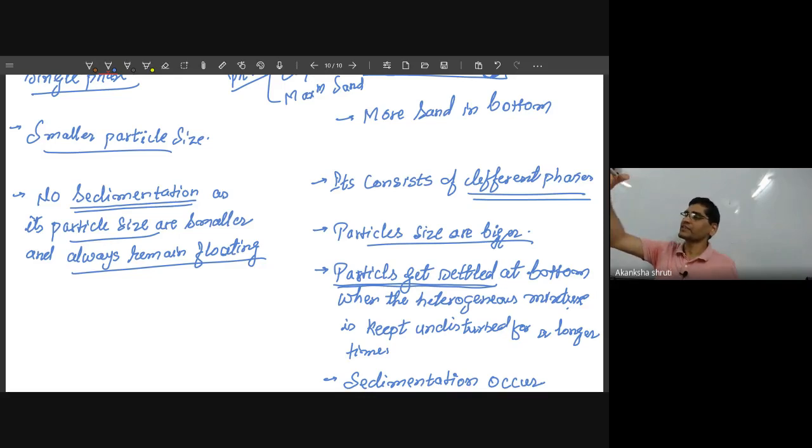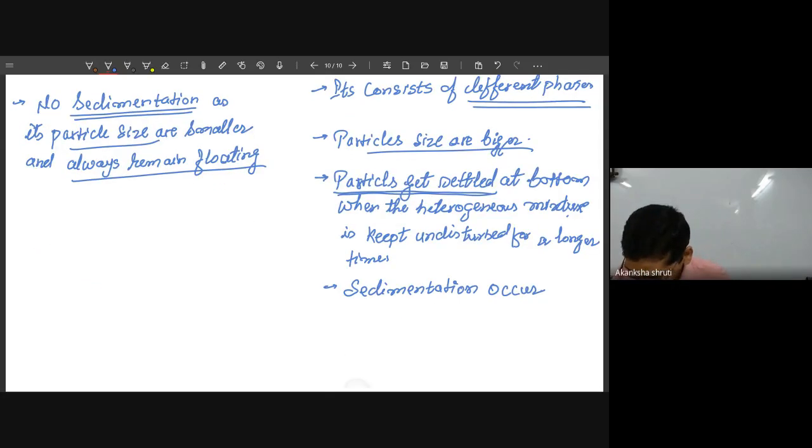Even if you place dust or sand in a glass, you will observe the particles moving from bottom to top or top to bottom. You can observe that movement also. So particle sizes are visible here. So write: in heterogeneous, the particle size is easily visible.